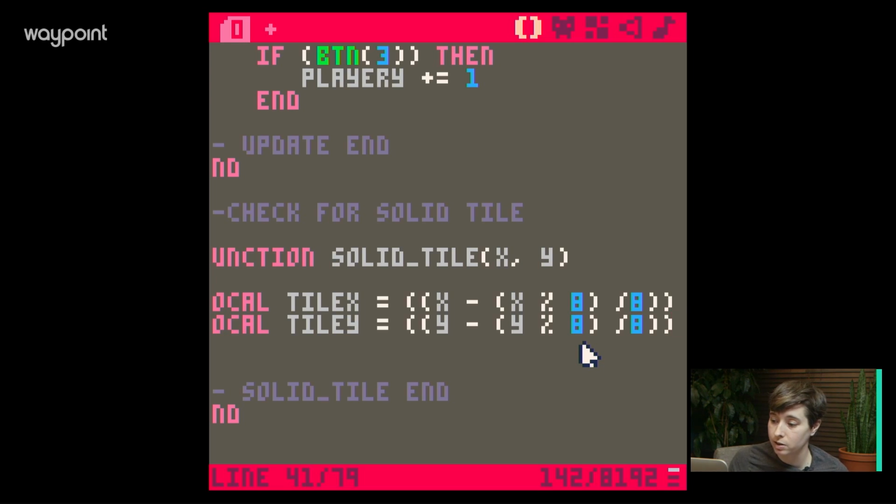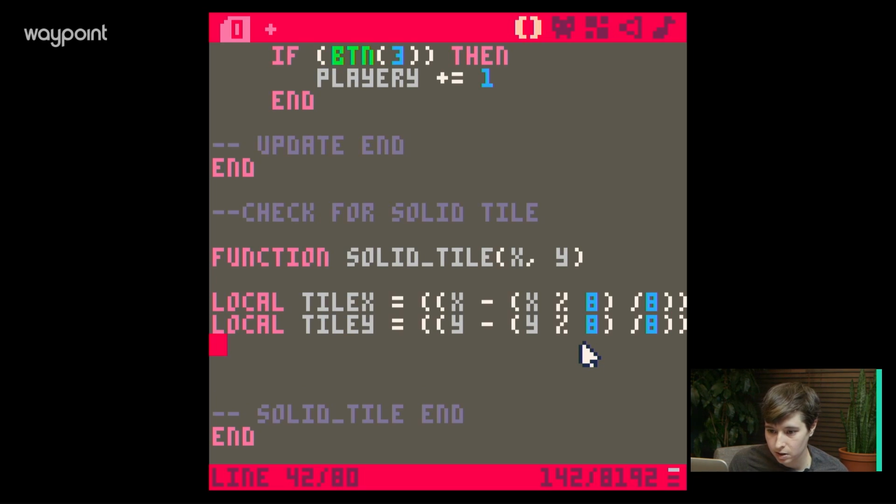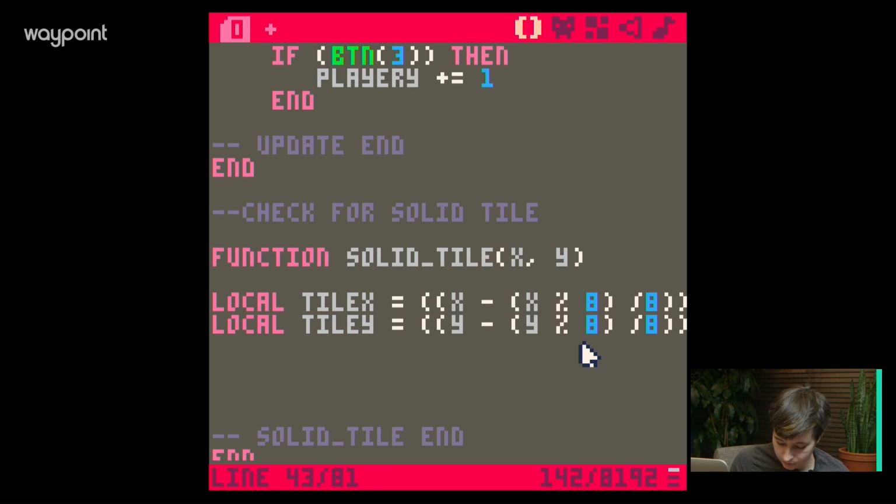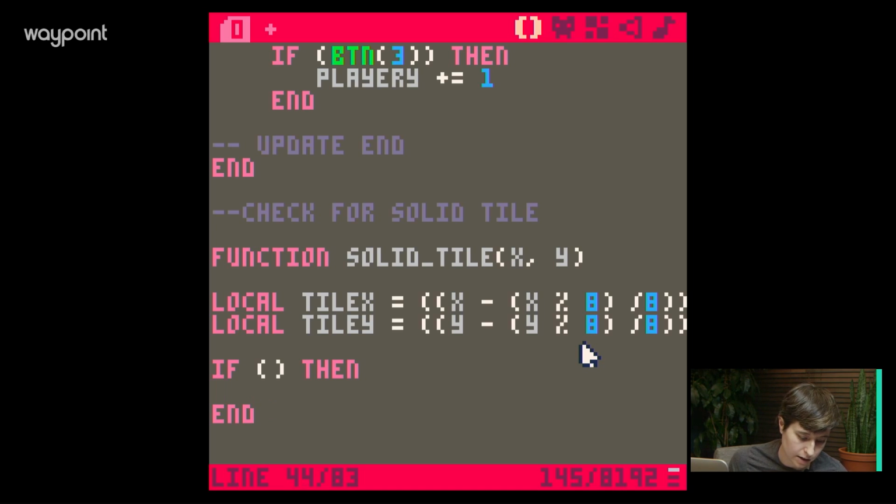So now we've done the function for finding the local variables, and now we do an if statement. With all if statements, it's if this, then something happens, and then an end right here. This if is also going to be pretty long, but this one makes a little more sense logically.